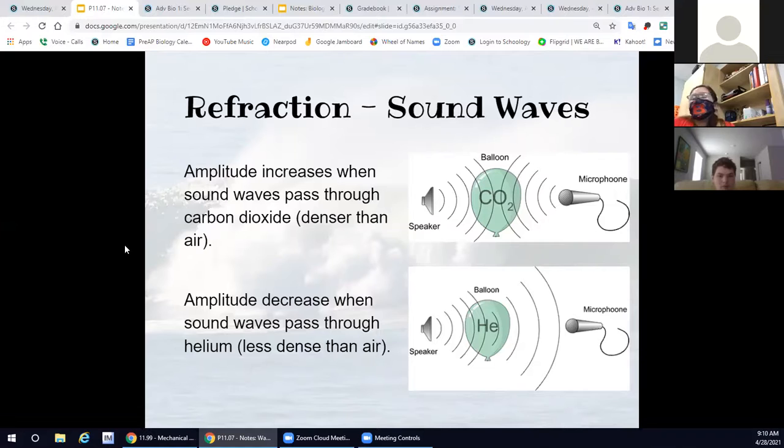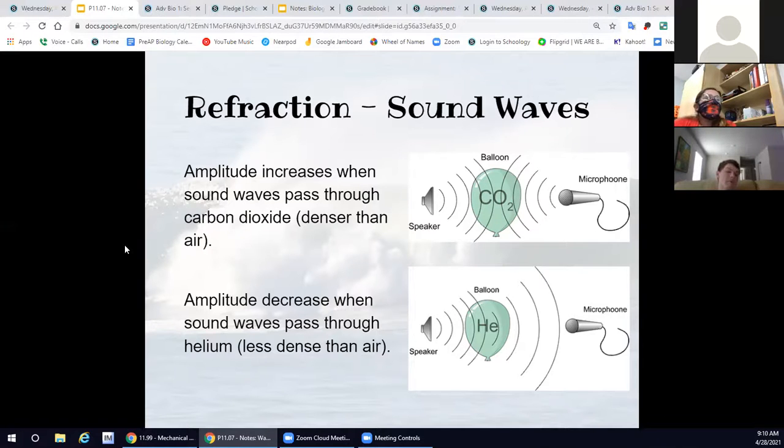So you're not allowed to breathe in carbon dioxide, but if you ever did go through carbon dioxide, you're going to have air that's denser. So that way it's going to sound a lot louder when it's carbon dioxide, deeper. You're going to have a deeper voice.